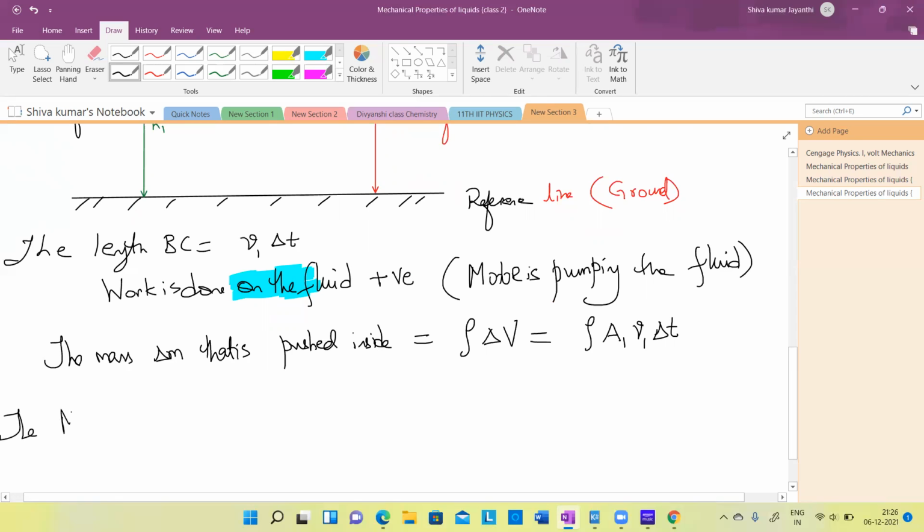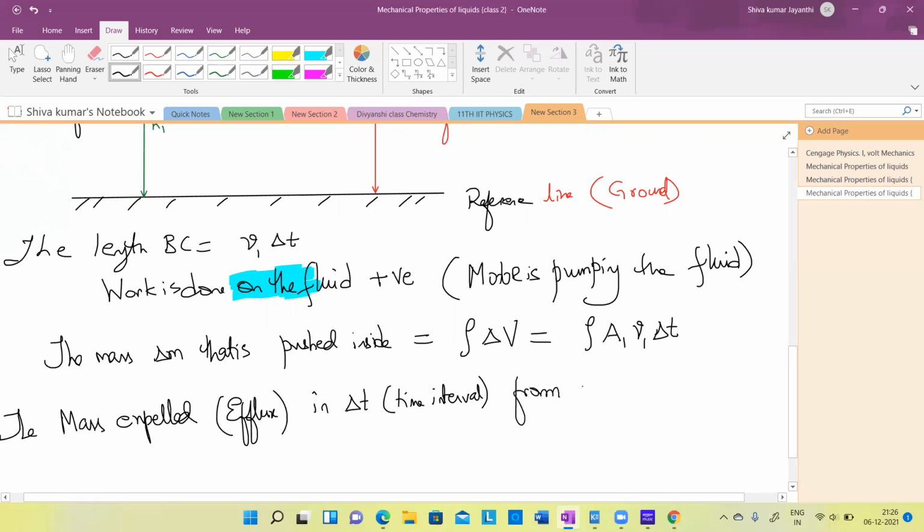So the mass expelled, or efflux, in the same delta t time interval. The time interval is the same, no. So whatever entered must come out, no. Expelled from where? From the A2 cross section. That is from the DE element.